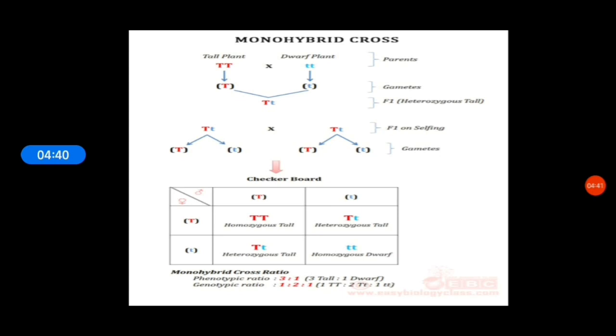He continued his experiment with the self-pollination of F1 progeny plants. Surprisingly, he observed that 1 out of 4 plants were dwarf while the other 3 were tall. The tall and the short plants were in the ratio of 3:1. He also noted that no progeny was in intermediate height, that is, no blending was observed.